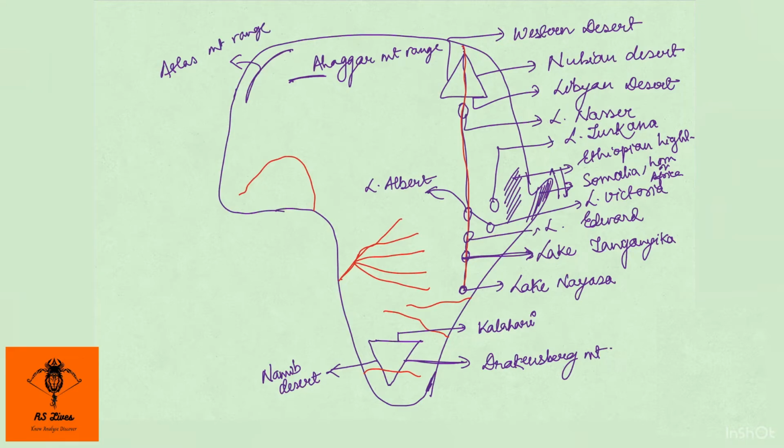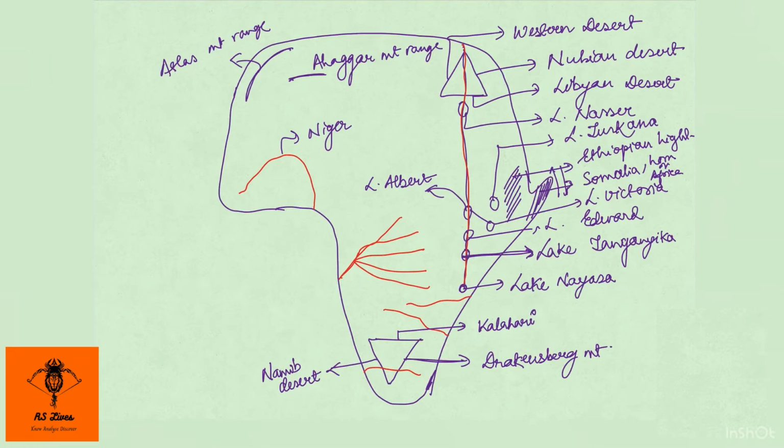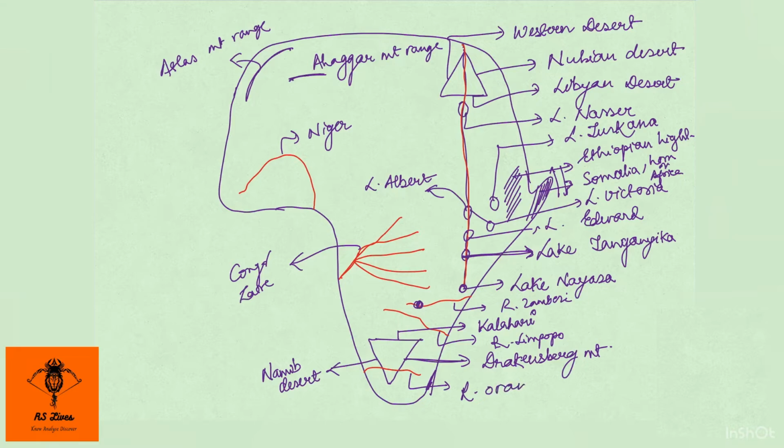Coming on to rivers, we have this one as Niger. This one over here is Congo, also known as Zaire. This one is river Zambezi. Why it is important? Because here we have Victoria Falls. And this one is river Limpopo. And this one, which almost forms a boundary of South Africa, the northern boundary, is river Orange. So these are the important locations.